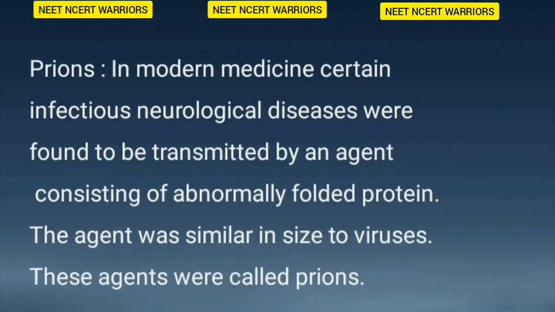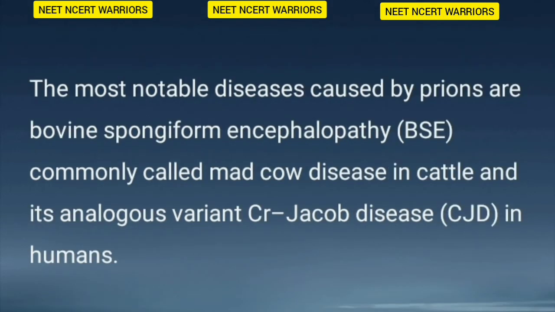Topic: prions. In modern medicine, certain infectious neurological diseases were found to be transmitted by an agent consisting of abnormally folded protein. The agent was similar in size to viruses. These agents were called prions. The most notable diseases caused by prions are bovine spongiform encephalopathy, BSE, commonly called mad cow disease in cattle, and its analogous variant Creutzfeldt-Jakob disease, CJD, in humans.